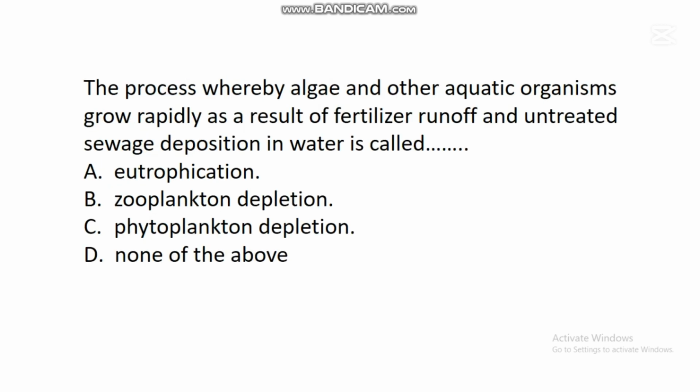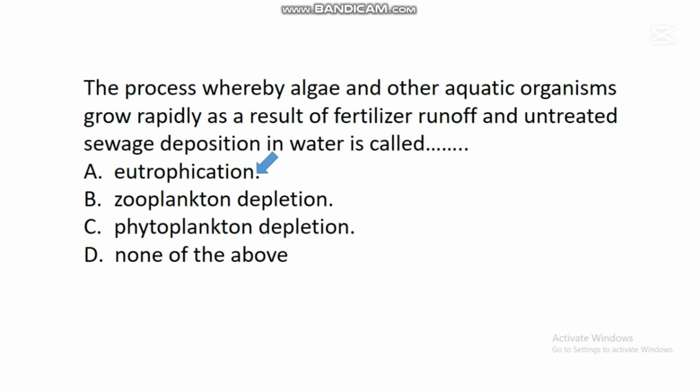The next question says, the process whereby algae and other aquatic organisms grow rapidly as a result of fertilizer runoff and untreated sewage deposition in water is called dash. A. Eutrophication. B. Zooplankton depletion. C. Phytoplankton depletion. D. None of the above. In this question, the correct answer is A.